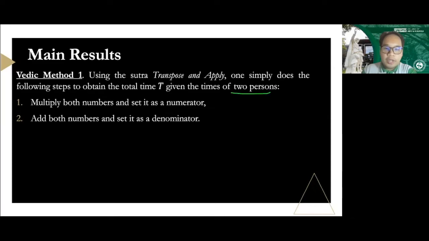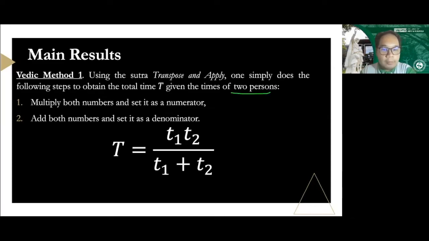So we'll have this general formula, if you want the formula. This will be it. Your big T, or your total time, will be equal to T sub 1 times T sub 2, or T1, T2 I'll call it right now, all over T1 plus T2. That will be our formula for getting the total time, which is very straightforward.